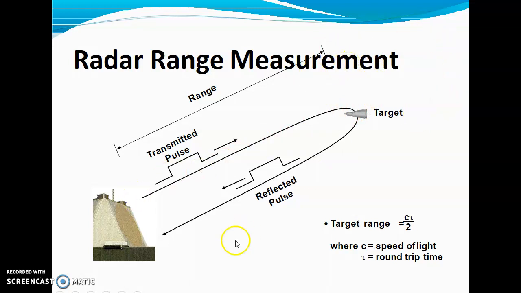Transmitted pulse, reflected pulse. That is the whole. This is your total range, the total range of that target from the transmitter side towards the target side, and this is your reflected pulse. The target range is given by c t by 2, where c is the speed of light and t is the round trip time.